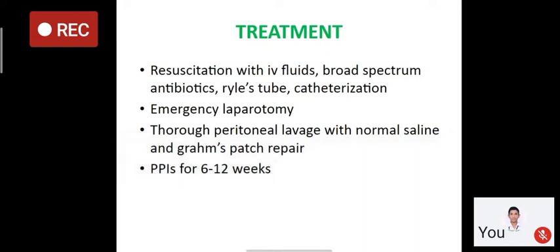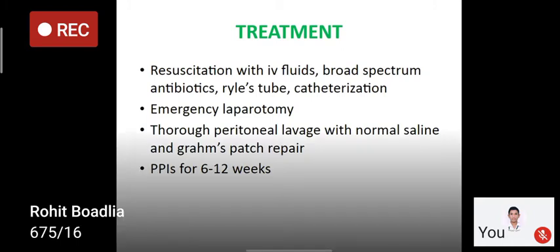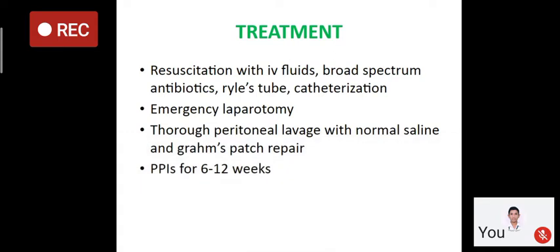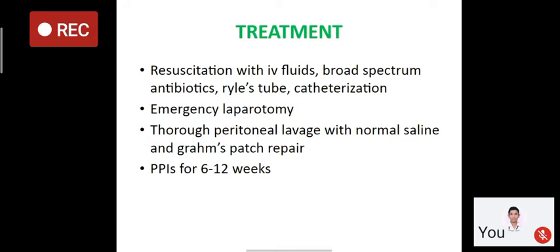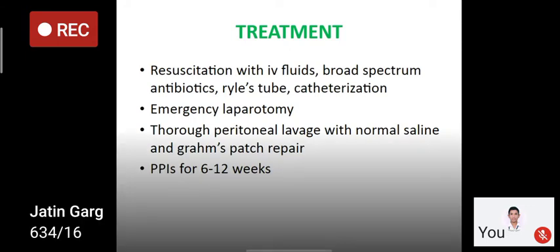We do Graham's patch repair or modified Graham's patch repair. In Graham's patch repair, we put a patch of the omentum over the ulcer, and we close with Vicryl number 1 sutures. In modified Graham's patch repair, we first primarily repair the ulcer, and we put a patch of the omentum, then again suture it. So this is the treatment, and in post op there is supplementation of H. pylori treatment or PPIs, proton pump inhibitors, for 6 to 12 weeks.